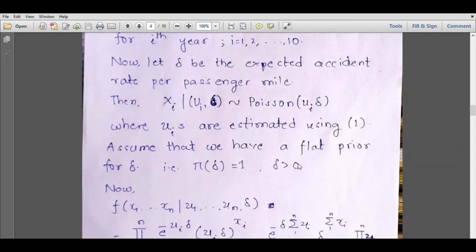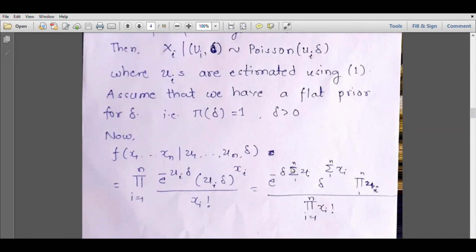So in this case the joint distribution of xi's given delta will be like this: e raised to minus delta summation ui, delta raised to summation xi, into product of ui upon product of xi factorial. So notice that delta is involved only in these two terms.